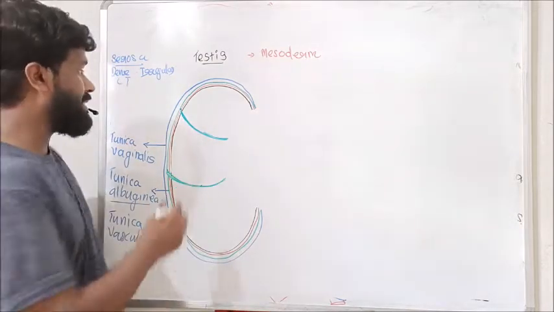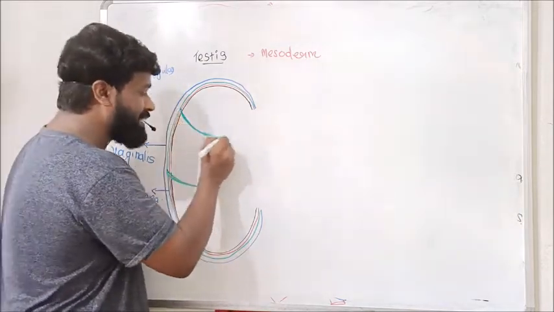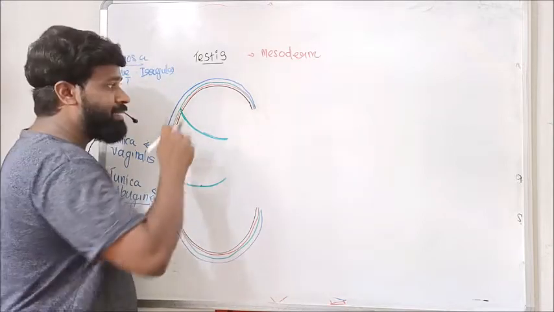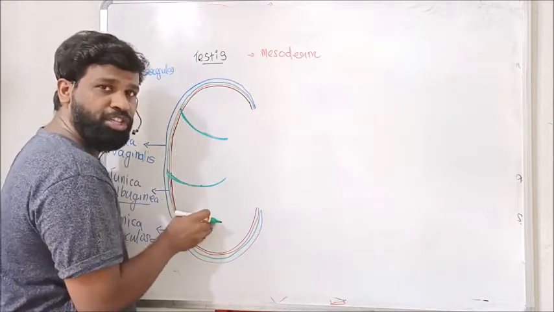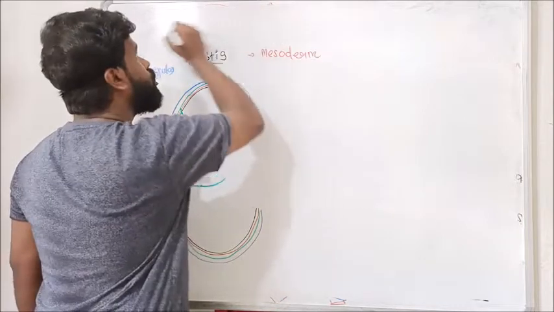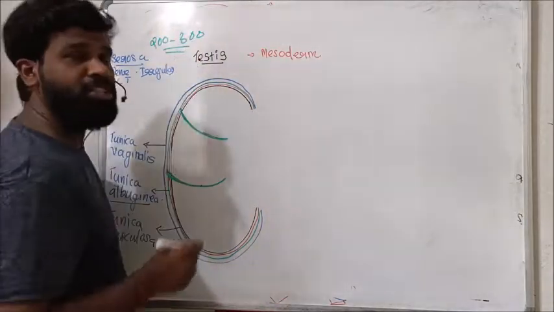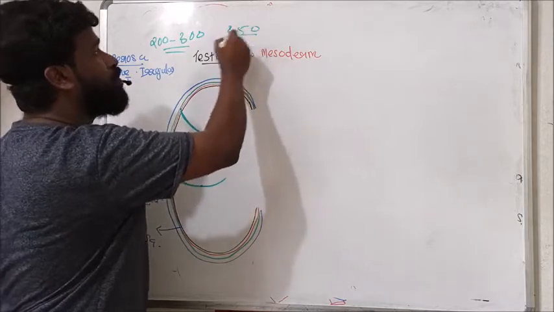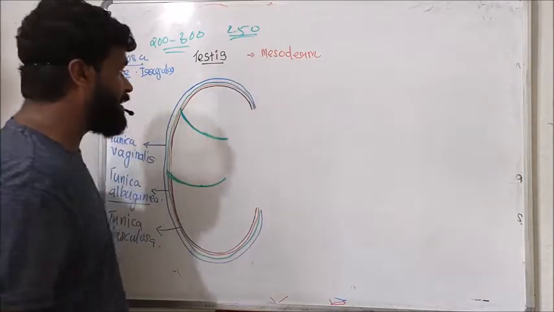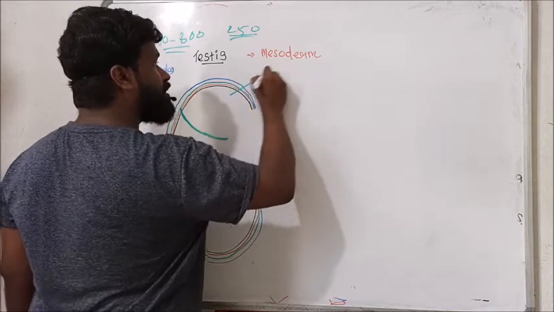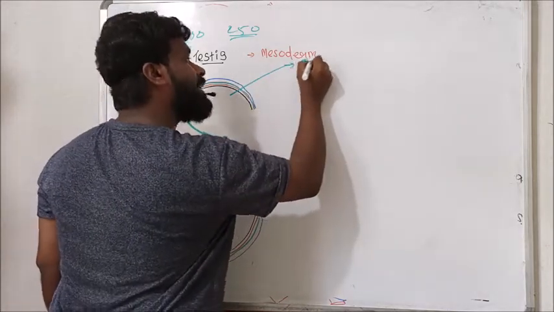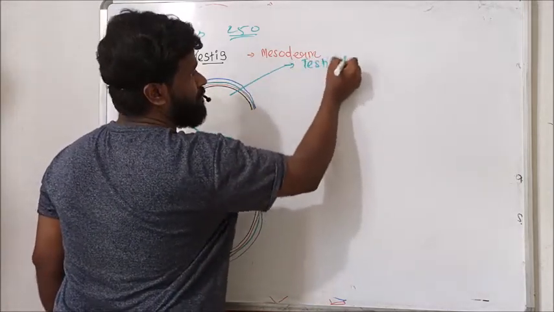But in our testis, as a result of this invagination, the testis is partitioned into about 200 to 300 lobules, on average 250 lobules. These lobules are called testicular lobules.